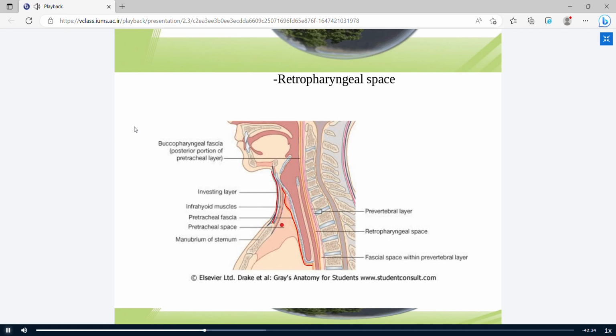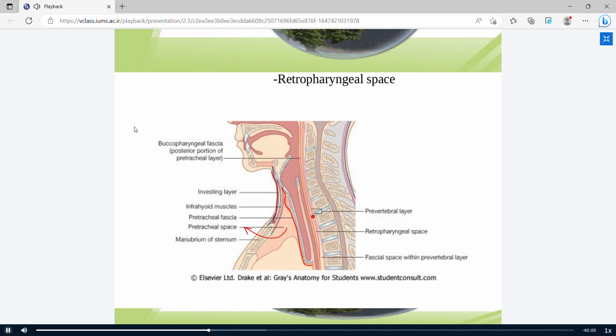There is a space between the investing layer and the pretracheal layer called the pretracheal space. In the neck it continues to the thoracic cavity and terminates in the superior mediastinum. This is the vertebral column. It's covered with the prevertebral fascia.